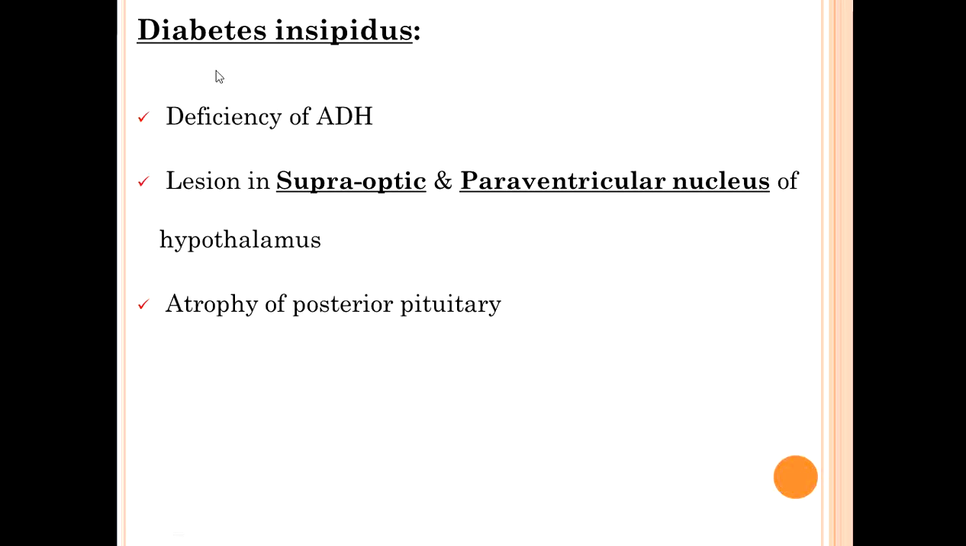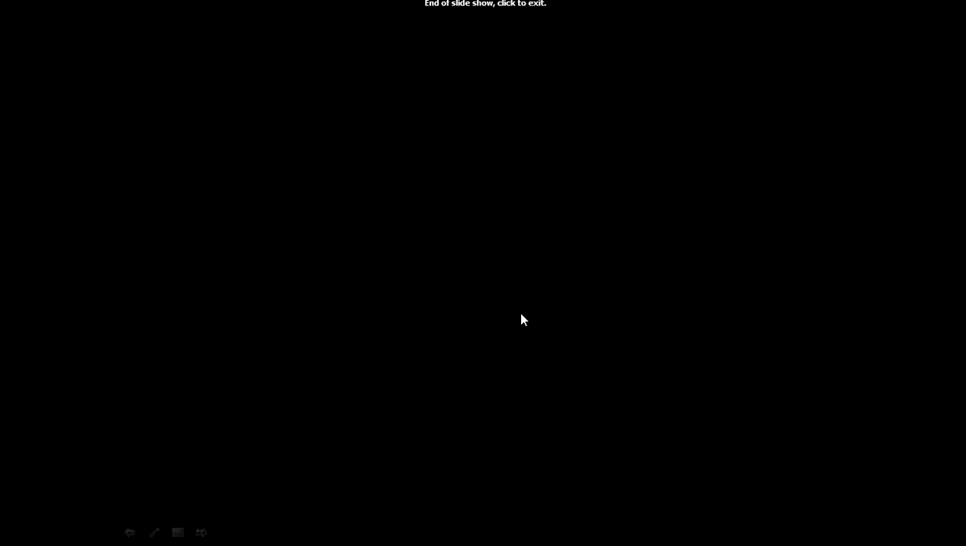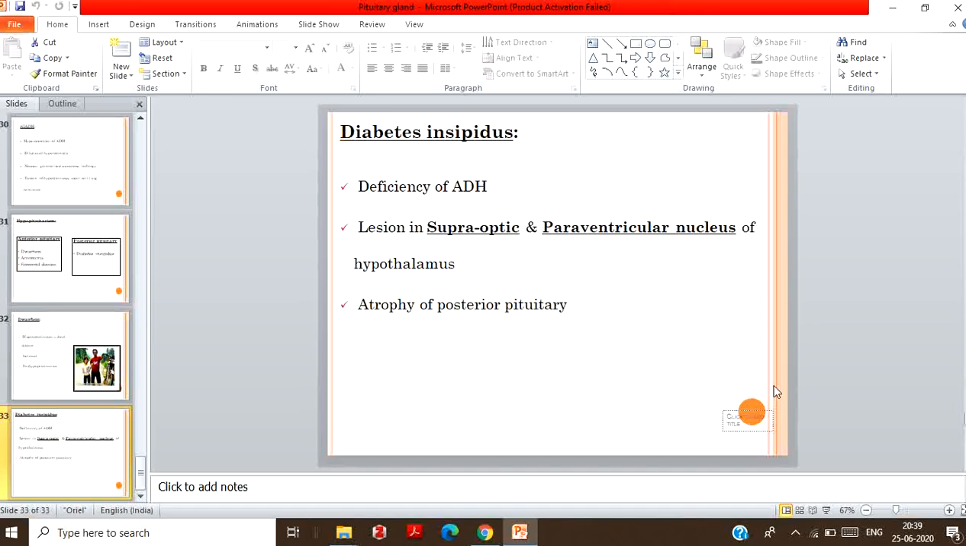Okay. Then what is diabetes insipidus? It is due to deficiency of ADH, that is antidiuretic hormone. I told you what SIADH was, that is increased secretion of ADH. Diabetes insipidus is due to deficiency of ADH. So here the lesion will be in the supraoptic and paraventricular nucleus of the hypothalamus. There can be atrophy of the posterior pituitary, that is neurohypophysis. Okay, so this is about the pituitary gland. Thank you.